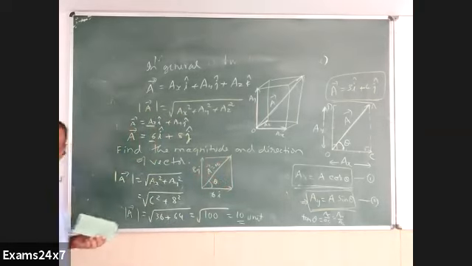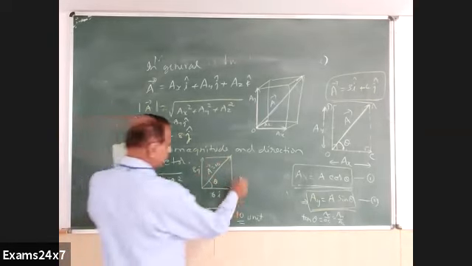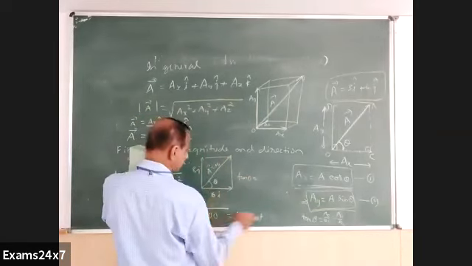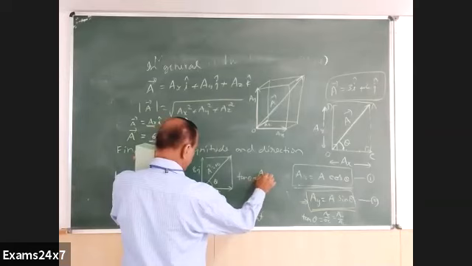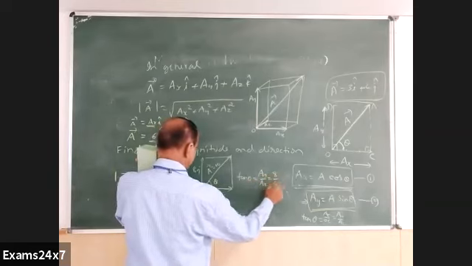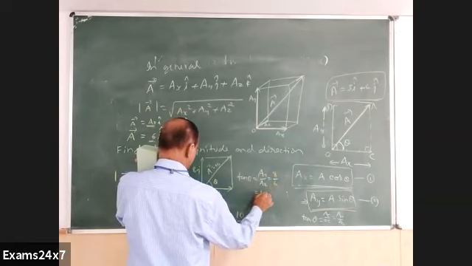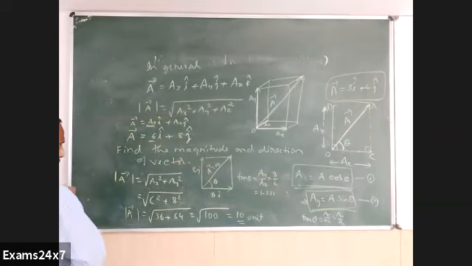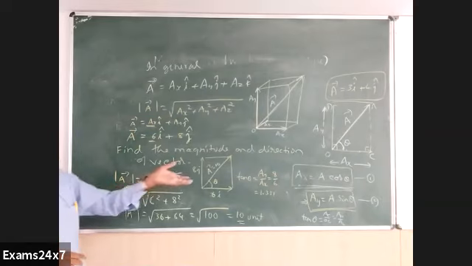How to get this? Tan theta is equal to opposite by adjacent, that is Ay by Ax. What is that? 8 by 6, which comes as 1.333, 4 by 3 or 1.33. That number you have to search in the tan table. That might come around 53 degrees some minutes.